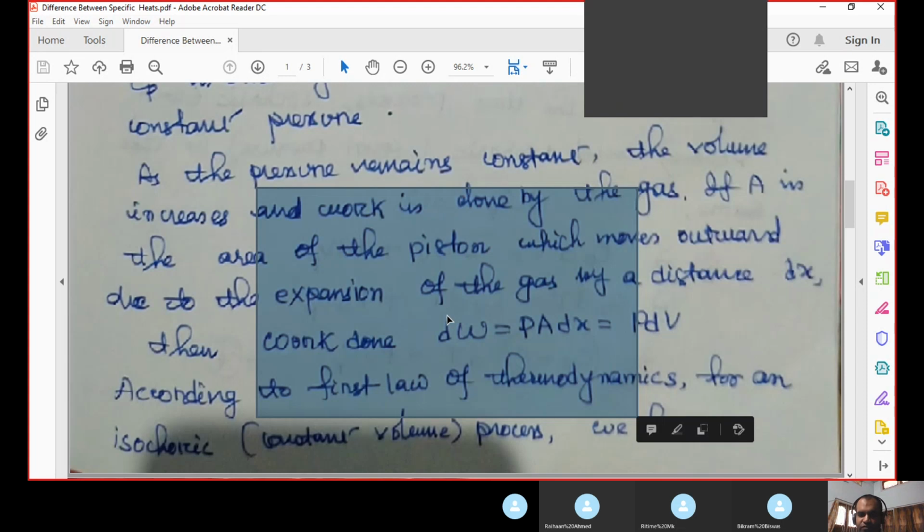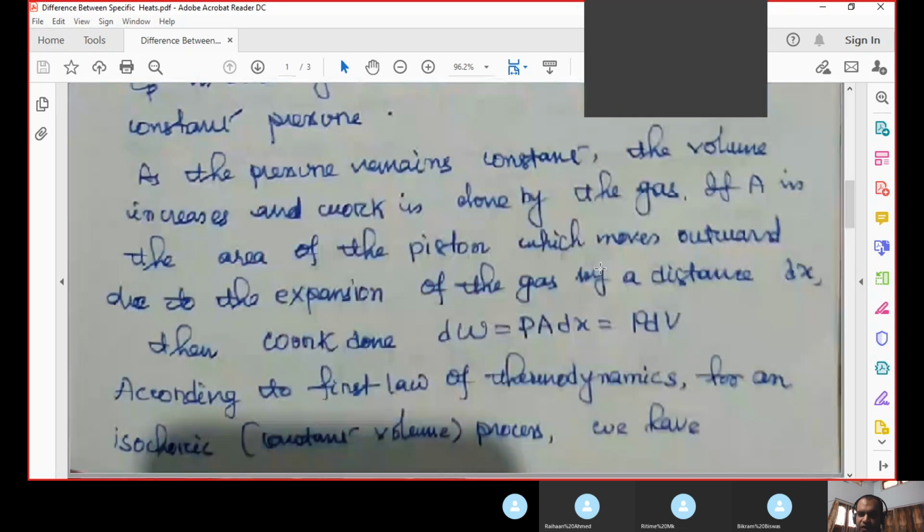So by which you can compress or extend the volume of a gas. Now if the volume of the gas is increasing, what will happen? The piston will move outside, or outward. Why? Because the volume of the gas is increasing. You keep the pressure constant, but you supplied heat, therefore the volume of the gas will increase.